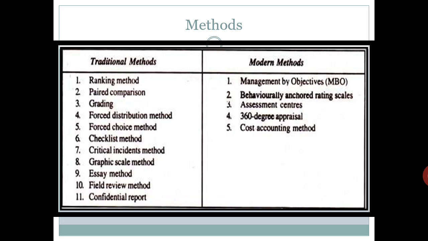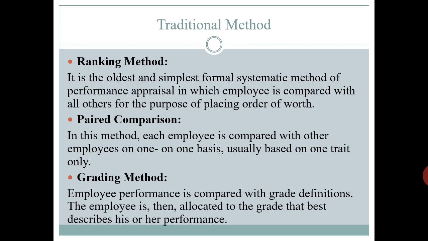The first method under traditional methods is the ranking method. It is the oldest and simplest formal systematic method of performance appraisal, in which an employee is compared with all others for the purpose of placing in order of worth. The employees are ranked from highest to lowest, or from best to worst.